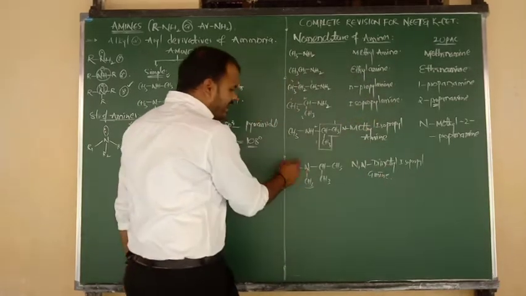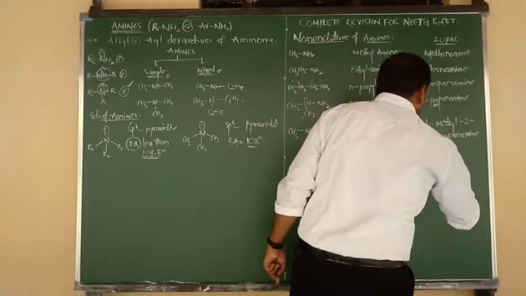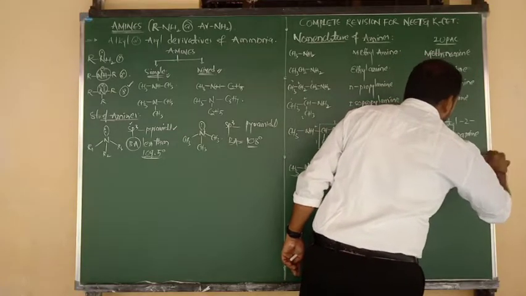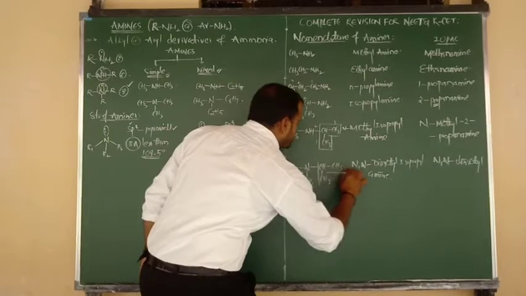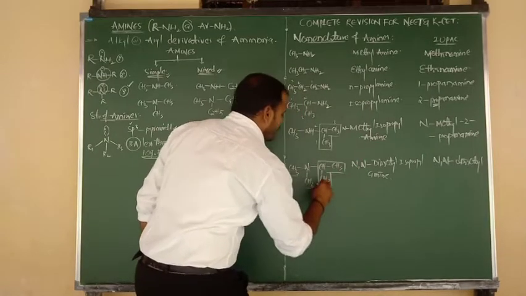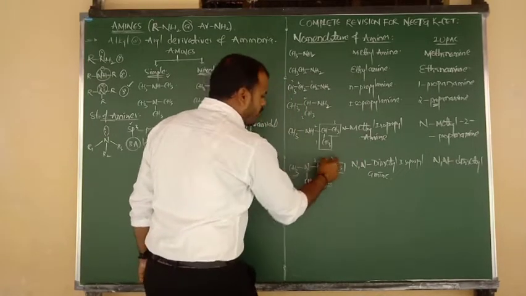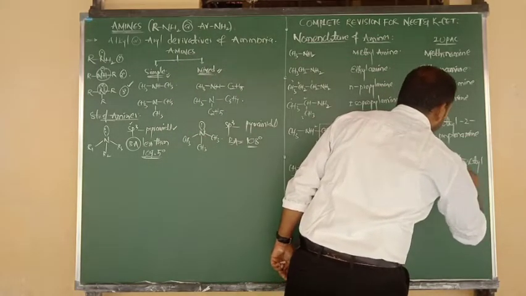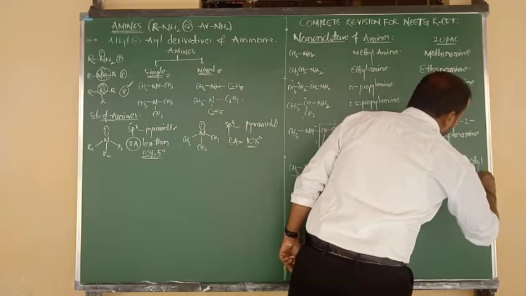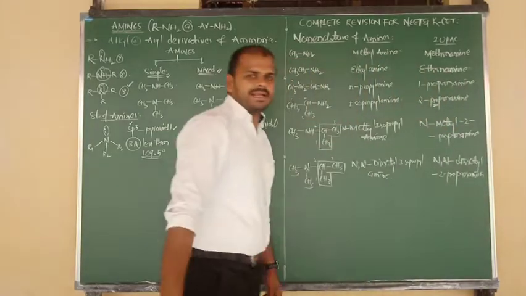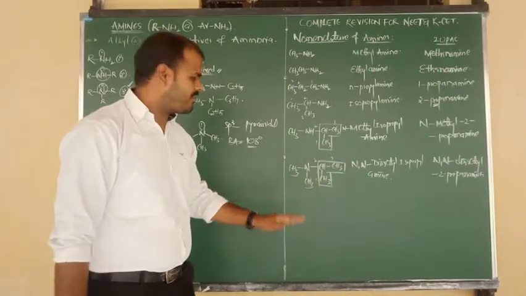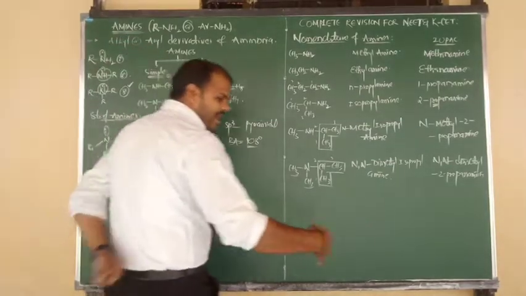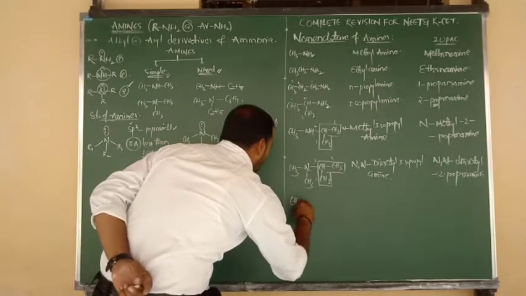IUPAC name. Again N,N-dimethyl, and this is your root word. Again same thing: 1, 2, 3. So propane-2-amine, and also we can say, beta, 2-propanamine. In that manner, we have to write the common and IUPAC names of the respective tertiary category. Okay, good.